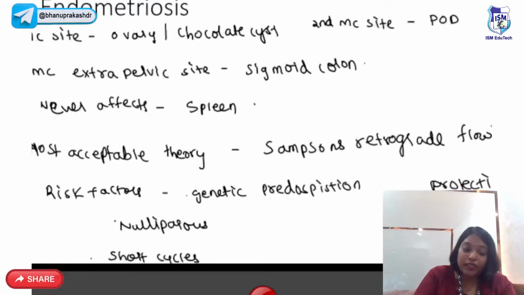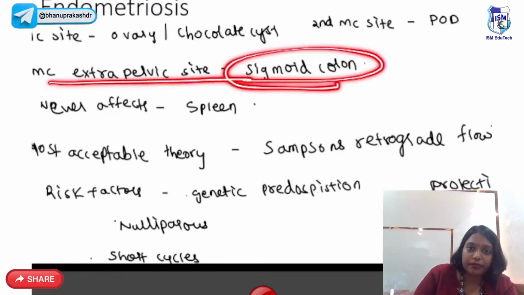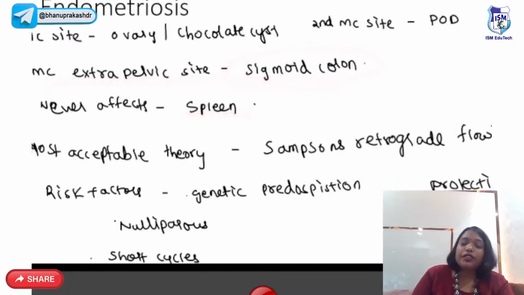So endometriosis is the presence of functioning endometrium outside the uterus. So the most common site, it will first go to the ovary. So the most common site is the ovary, and it forms a chocolate cyst. The second most common site is the pouch of Douglas. The most common extra pelvic site is the sigmoid colon. It will never affect the spleen. So this is one video which you can definitely watch just before your exam and go and rock in your exam, right?